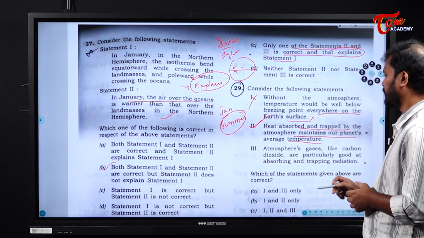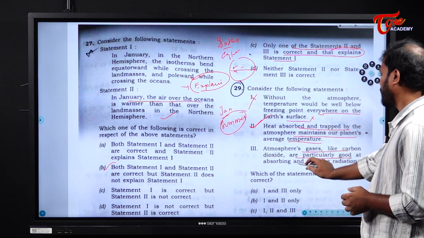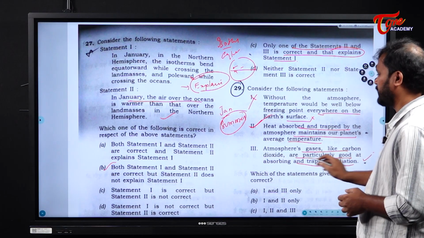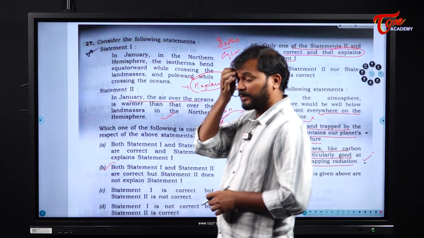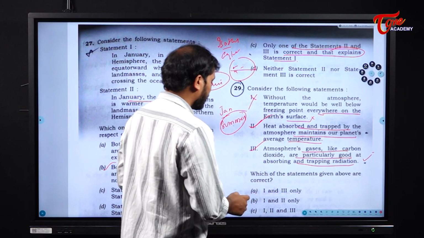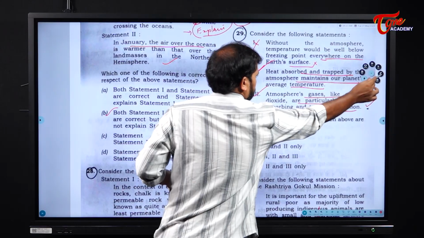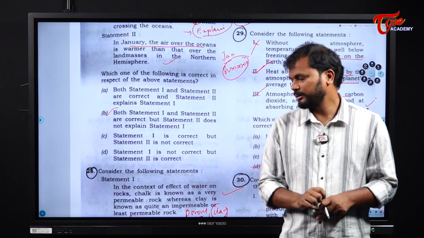Next, statement 3. Atmosphere's gases like carbon dioxide are particularly good at absorbing and trapping radiation. Yes, this is also correct. That is the reason carbon dioxide is considered a greenhouse gas. Statements 2 and 3 are correct. Clear? Next question.